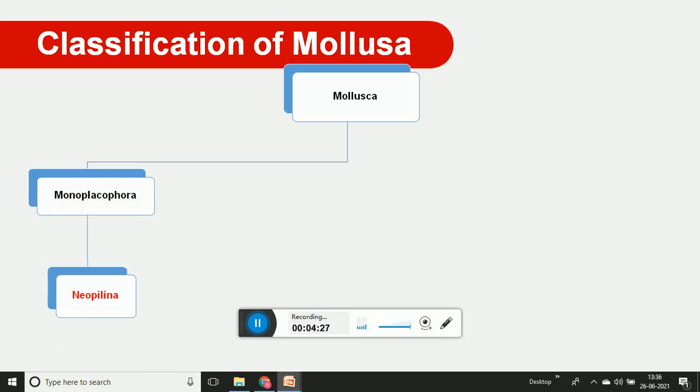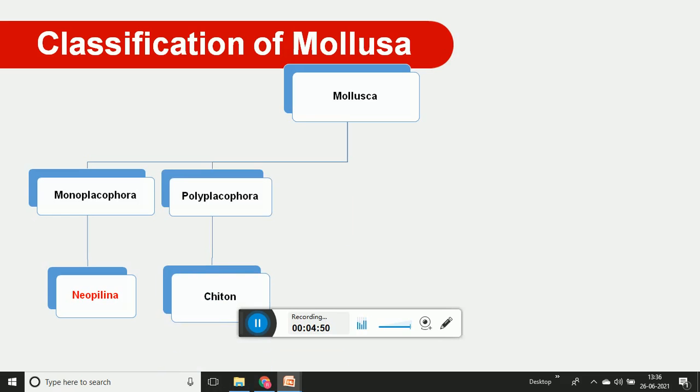We go through detailed information; an example of Monoplacophora is Neopilina. The second class of Mollusca is Polyplacophora. Poly means many and placo means shell, many shells united together, and the example is Chiton.